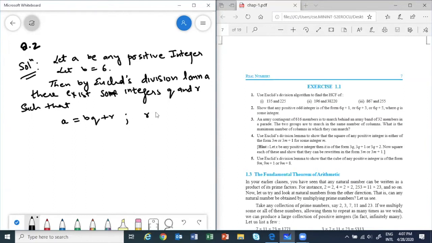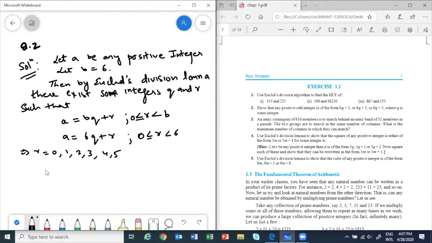R should be less than B, but it can take value greater than or equal to 0. Correct. So A can be written as 6Q plus R, where R is greater than or equal to 0 and less than 6. So this implies R can take values 0, 1, 2, 3, 4 and 5. Correct.